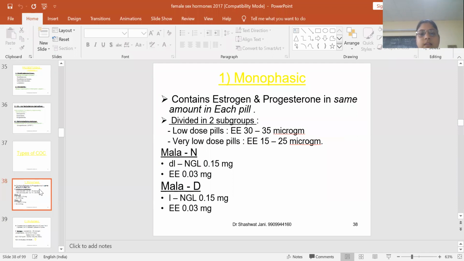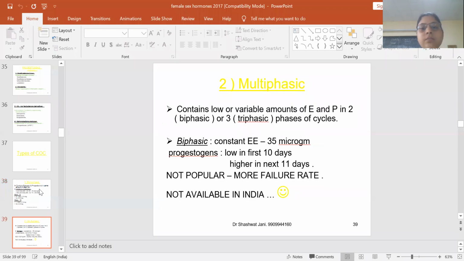Low dose pills have ethinyl estradiol, and very low dose pills have ethinyl estradiol as 15 to 25 microgram. Mala N is the levonorgestrel and ethinyl estradiol combination given in these quantities, and Mala D is the norgestrel and ethinyl estradiol combination. Multiphasic means biphasic or triphasic.